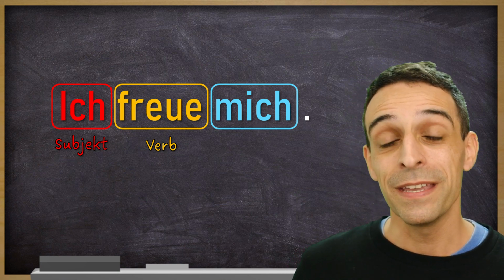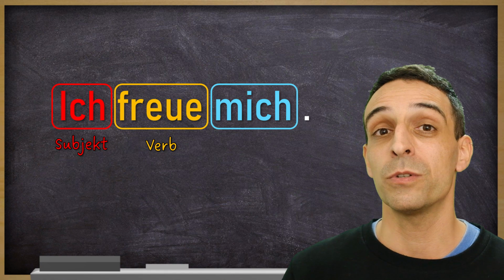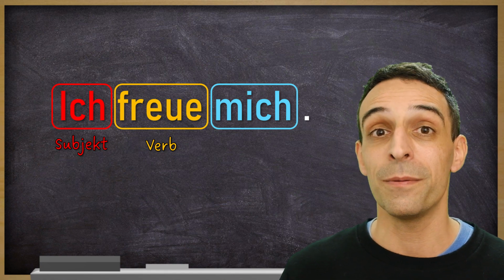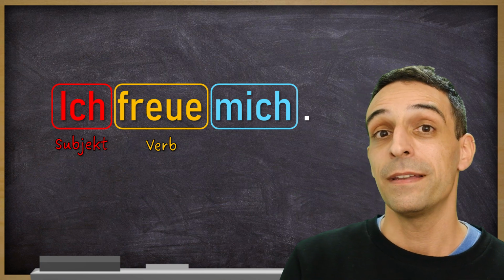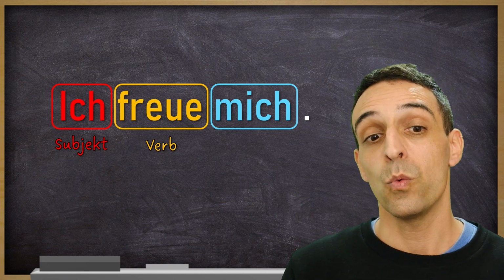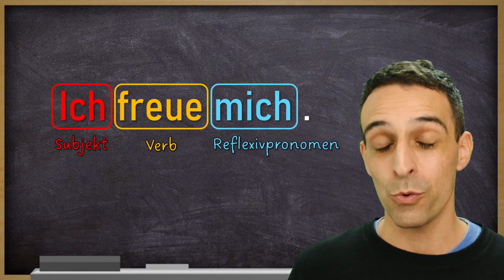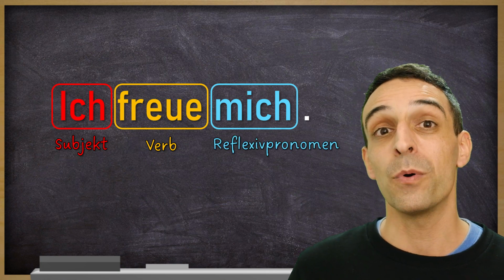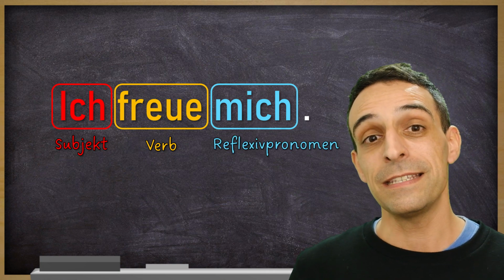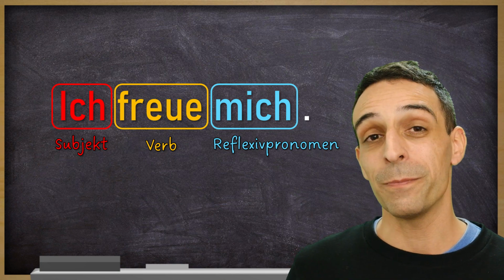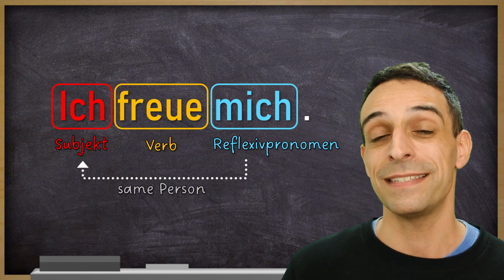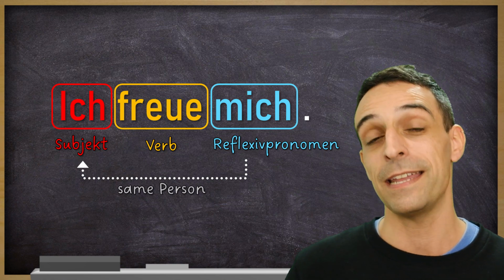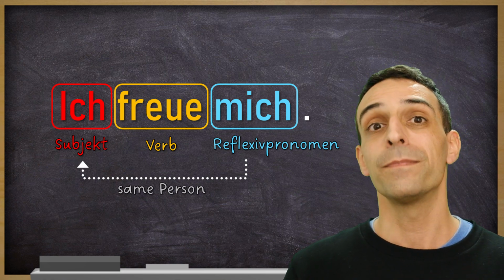Weird, right? But this is exactly what those reflexive verbs are about. Each and every reflexive verb comes together with a reflexive pronoun, ein Reflexivpronomen. And this reflexive pronoun needs to match your subject. It needs to be the same person, like in this sentence here. Ich, mich.